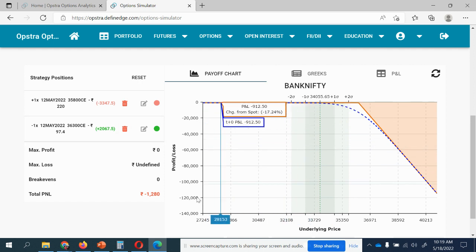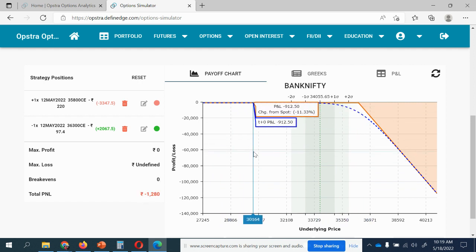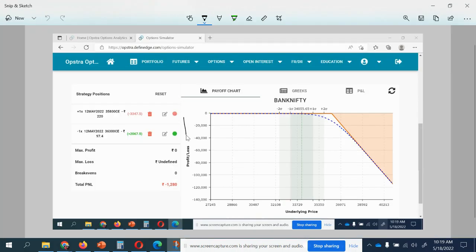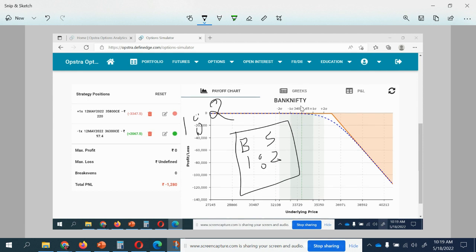But now, how about deploying a ratio spread? What is a ratio spread? One buy and two sells, that is the ratio. 1 is to 2 is your ratio spread. We get one buy position and we will have two sell positions. One buy, two sell positions become your 1 is to 2 ratio spread, and this is on the PE side, because our testing side is the PE side. We have to deploy a ratio spread on the PE side with 1 is to 2.